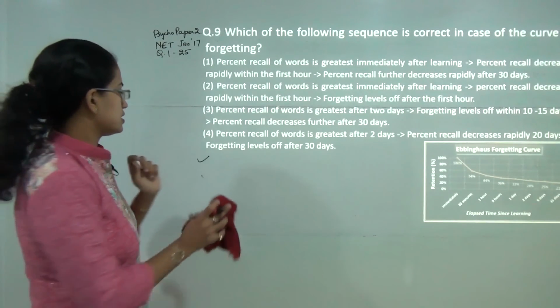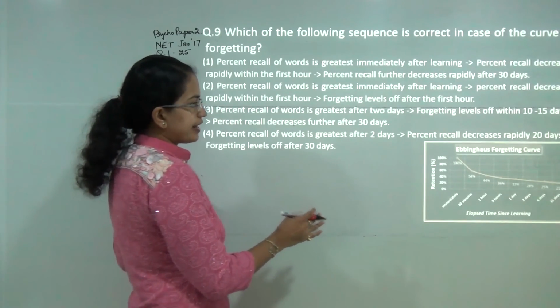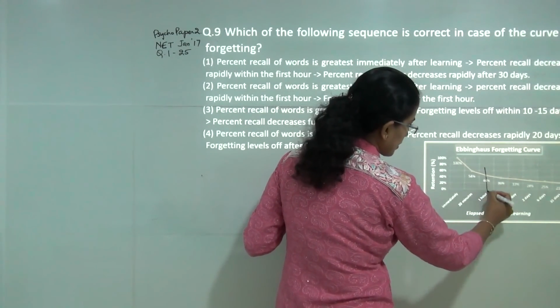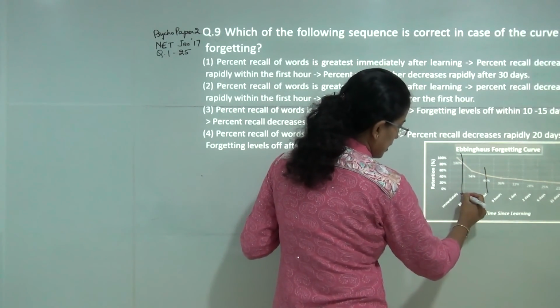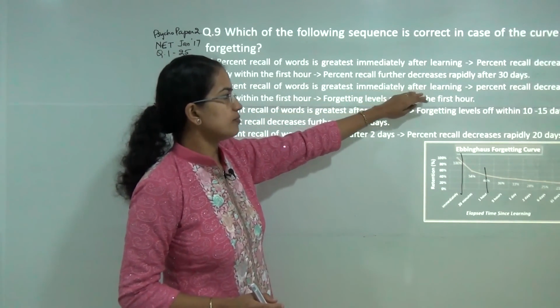Next question, now this is the curve for forgetting, and when we say forgetting we can say this is 1 hour, and initial hour or immediately after the learning you have the greatest recall percentage.